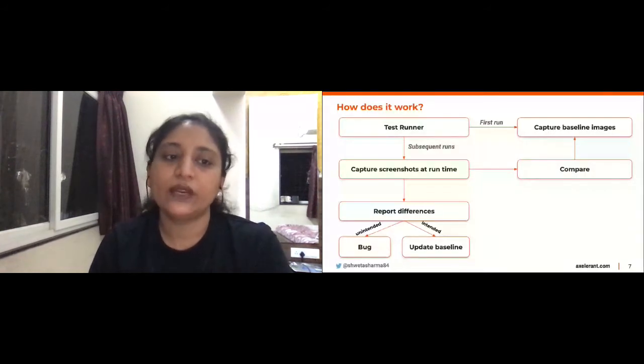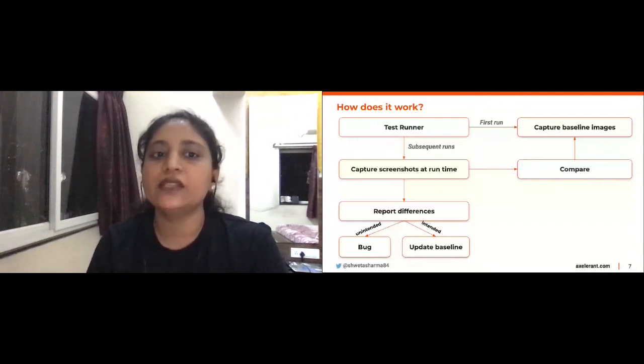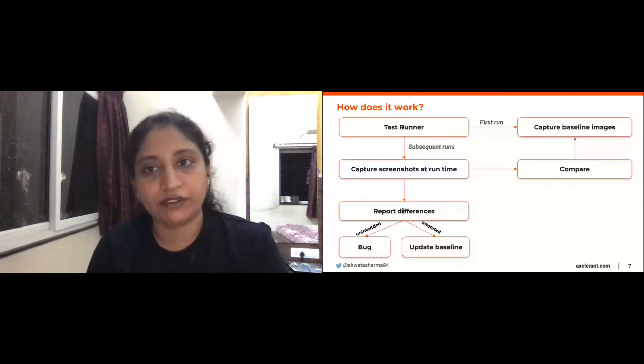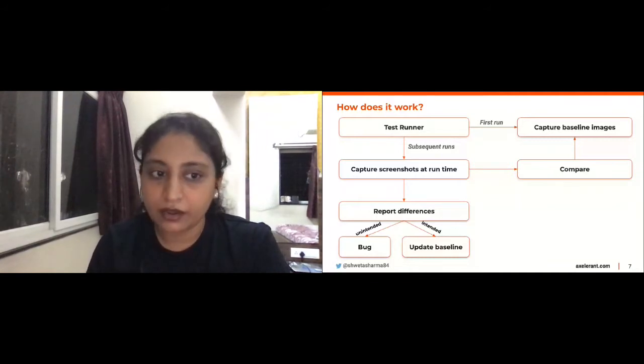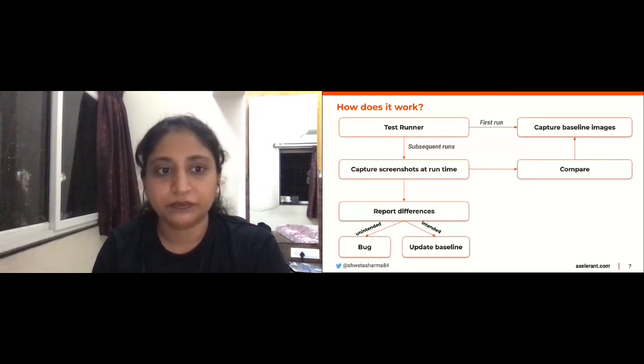On the subsequent runs, it captures screenshots again at runtime, compares them with the baseline shots, and reports differences, if any. If the difference is unintended, then it's a bug. If it's intended, then you have to update the baseline so that the next time the test runner runs, it matches the updated reference shot.